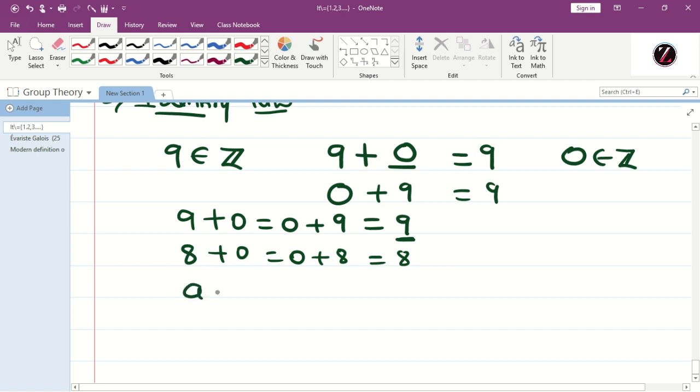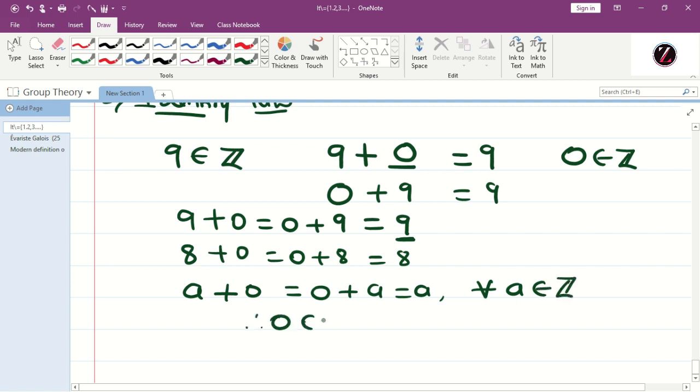Therefore in general, A plus 0 is equal to 0 plus A is equal to A, and this is true for all A belongs to Z. Therefore what is the identity element? 0 belongs to Z is the identity element.